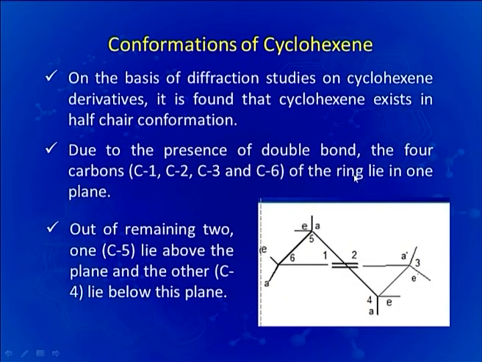We will now discuss the conformations of cyclohexene. On the basis of diffraction studies on cyclohexene, it has been found that cyclohexene exists in a half chair conformation. Due to the presence of the double bond, 4 carbons of the ring lie in one plane, and out of the 2 remaining, one lies below that plane and the other lies above that plane. This we can discuss, or you can see with the help of a model also.